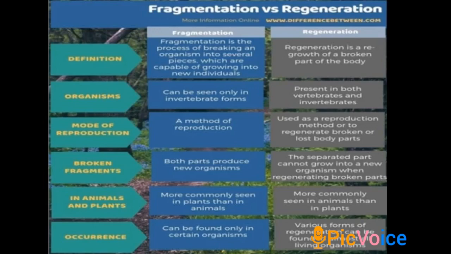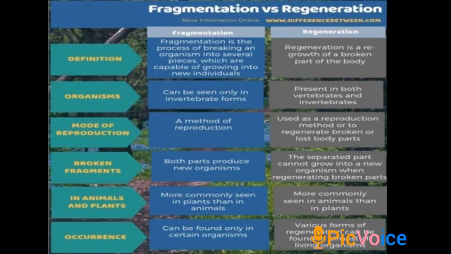Fragmentation is found mainly in the invertebrates, but regeneration is found in invertebrates as well as vertebrates. Fragmentation is basically a method of reproduction, but regeneration can be a method of reproduction, and it can also be a method to regenerate the damaged or the lost body parts.